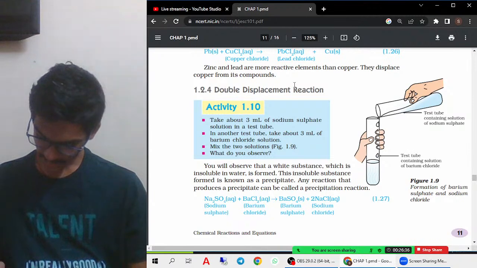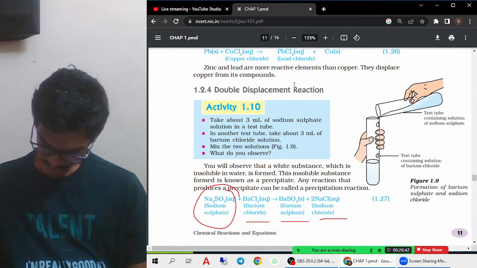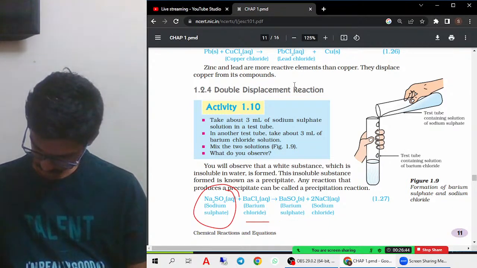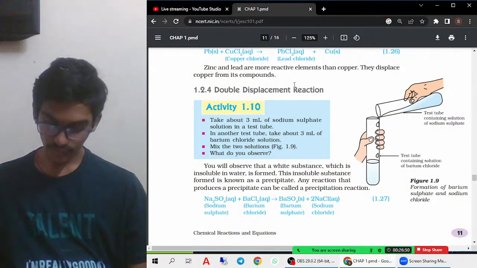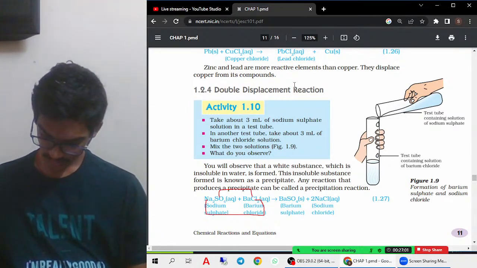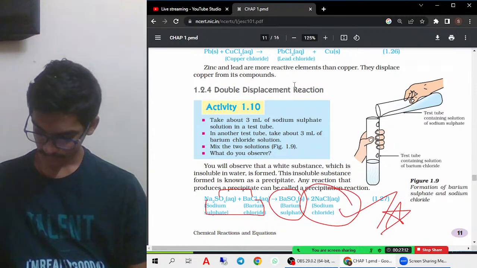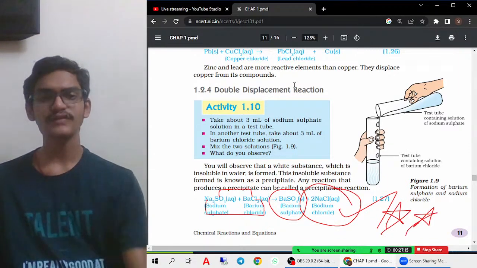For example, sodium sulfate reacts with barium chloride. It forms barium sulfate and sodium chloride. How is it formed? If you see here, Na2SO4 and BaCl2. Try to connect the last one with the last one, the first one to the last one, and this last one to the first one. So SO4 and Ba, and Na and Cl. So NaCl is there, and BaSO4. Try to do it like that, then you'll get an understanding. That is the exchange of ions taking place.